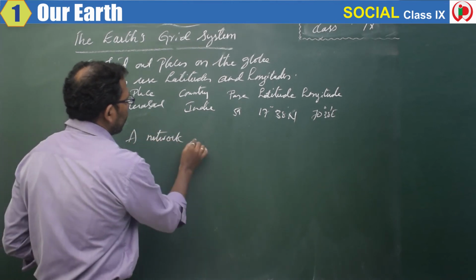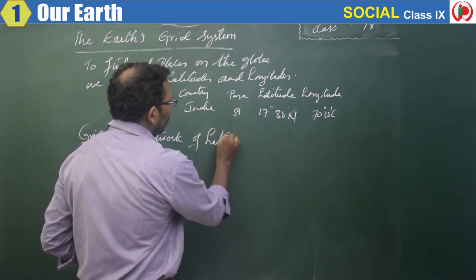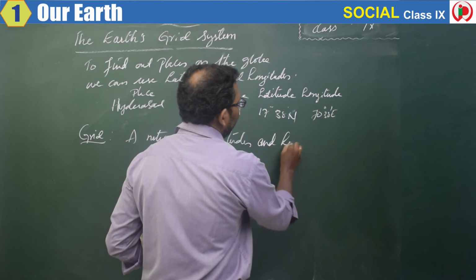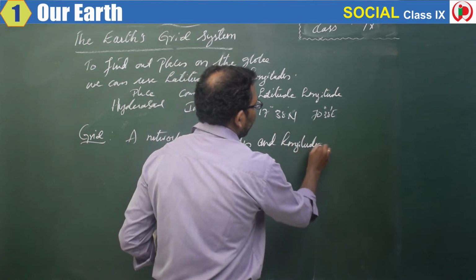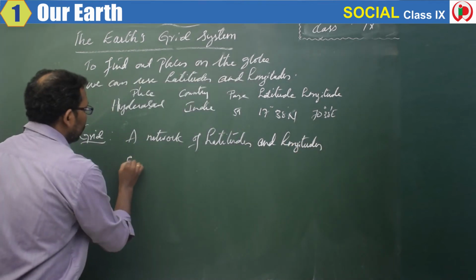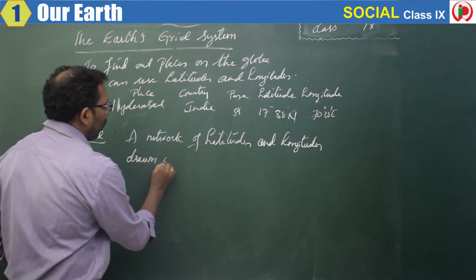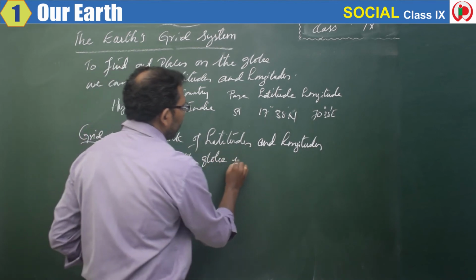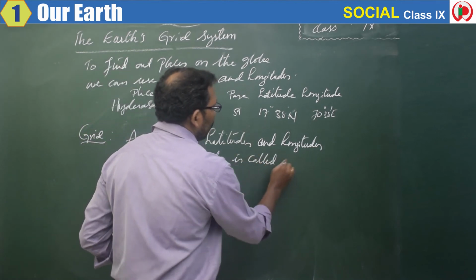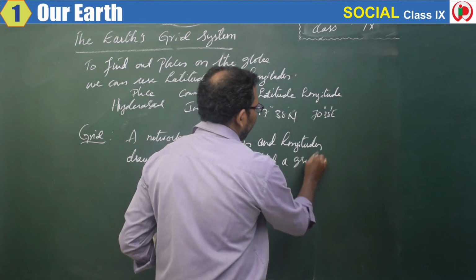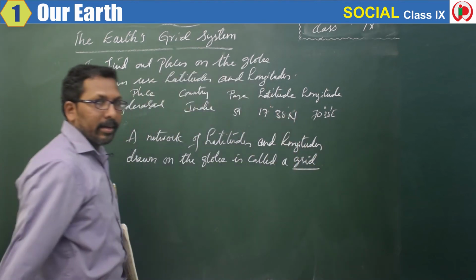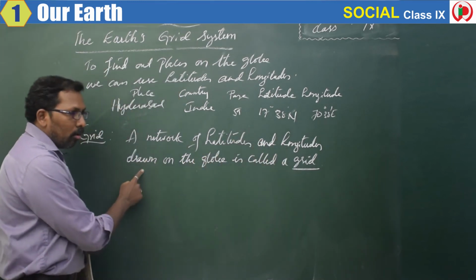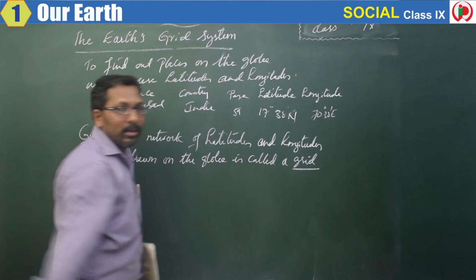A network of latitudes and longitudes drawn on the globe is called a grid.